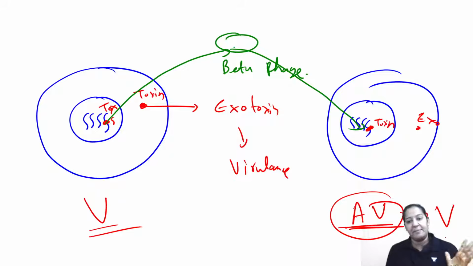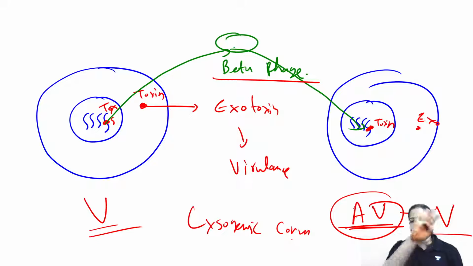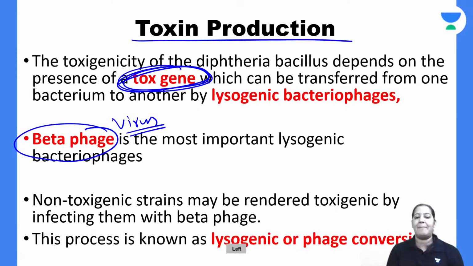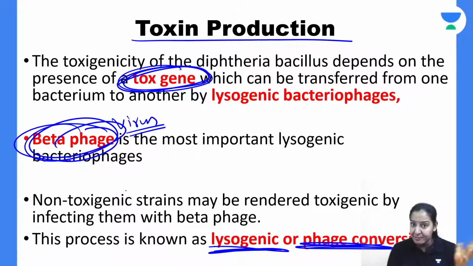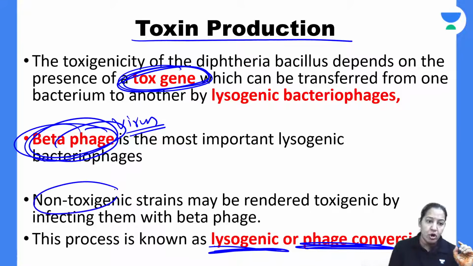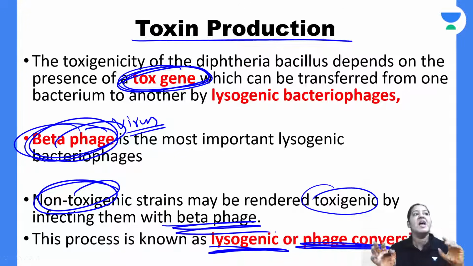Now avirulent strain can be converted to virulent strain with the help of the beta phage, and this mechanism is known as lysogenic conversion. So can you write a short note on lysogenic conversion? You can draw this diagram. In lysogenic conversion or phage conversion, there is a virus. The name of the virus is beta phage that is causing transmission of the tox gene. So non-toxigenic strain can be converted to toxigenic strain. Avirulent bacteria can be converted to virulent bacteria with the help of beta phage, and this is known as lysogenic conversion. Give me a thumbs up.